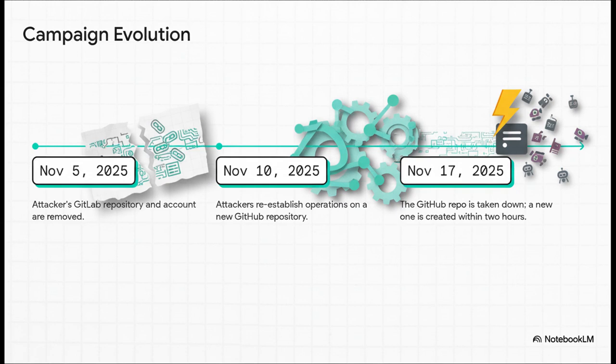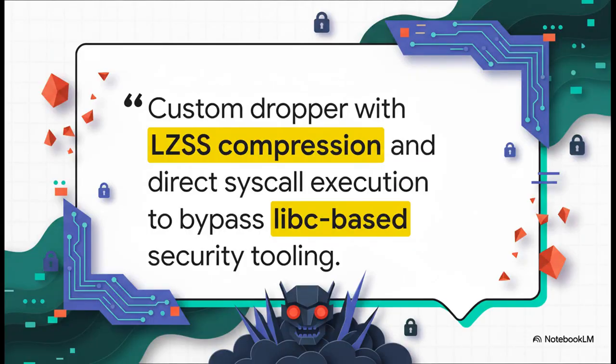The timeline here really shows their agility. On November 5th, their GitLab repository gets taken down. Just 5 days later, on November 10th, they're already back online, operating out of a new repository on GitHub. Then, when that GitHub repo is removed on November 17th, they have a new one up and running in less than 2 hours. In this second wave, the attackers used a more sophisticated ELF unpacker.